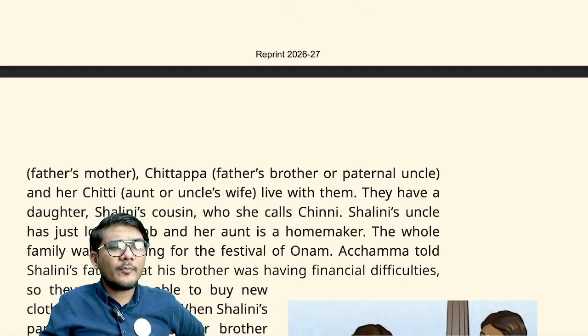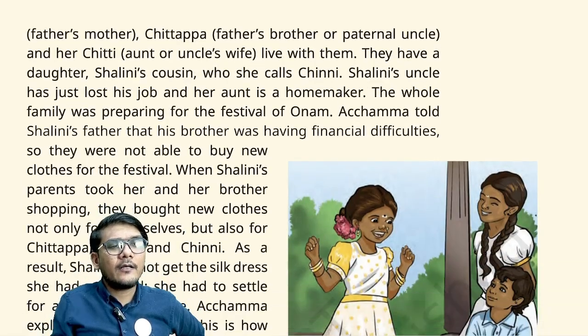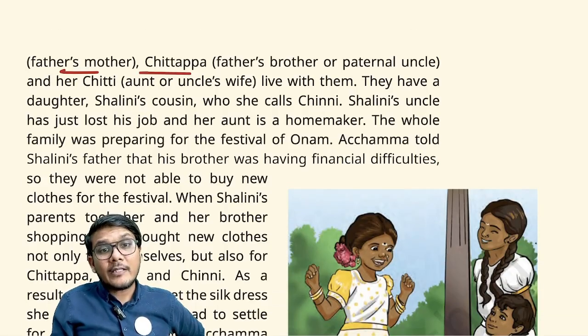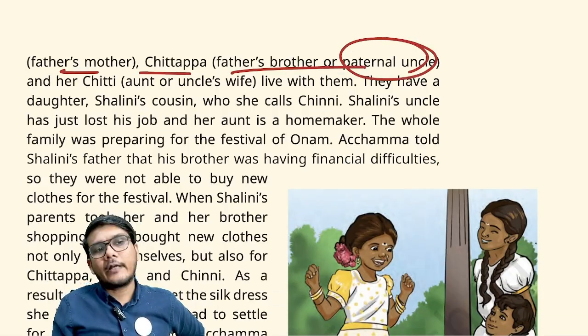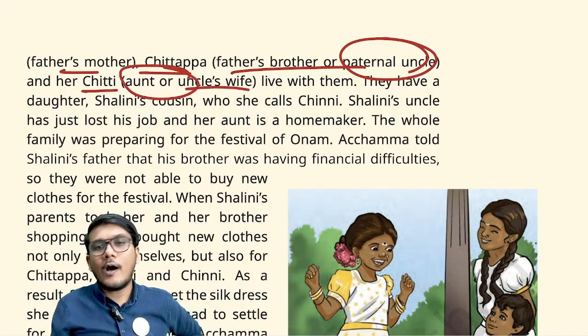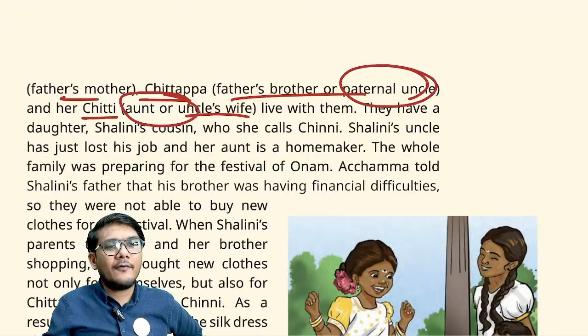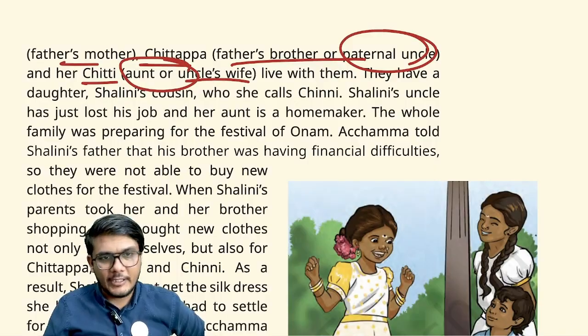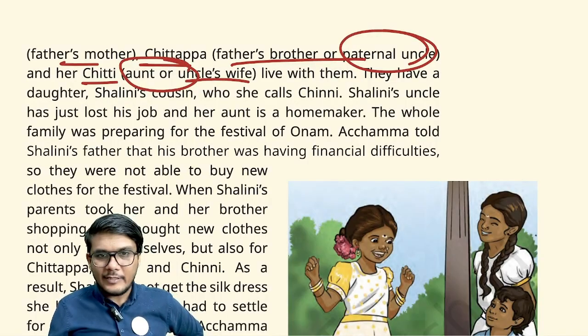Her grandmother, Achama, that is father's mother, and Chittappa, that is father's brother or paternal uncle, and her Chitti, that is aunt or basically uncle's wife. So who are there? Basically, we have Achamma, we have Chittappa, and we have Chitti, right? Now she lives with them.